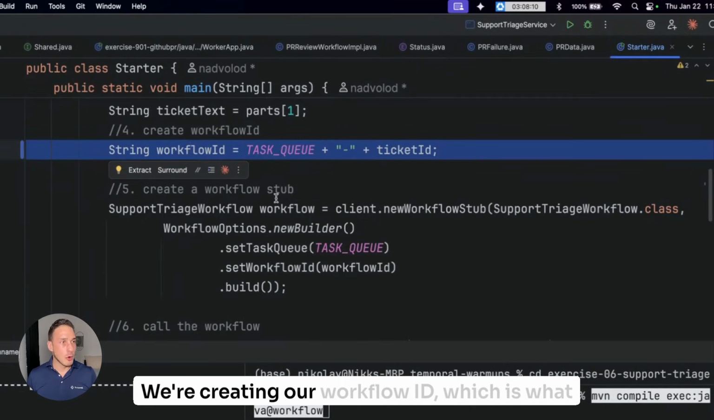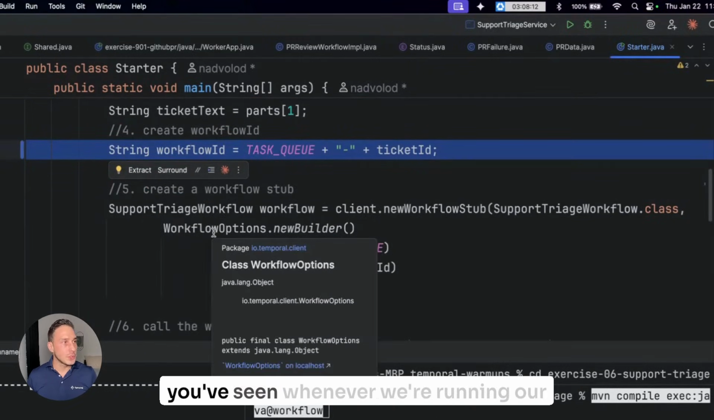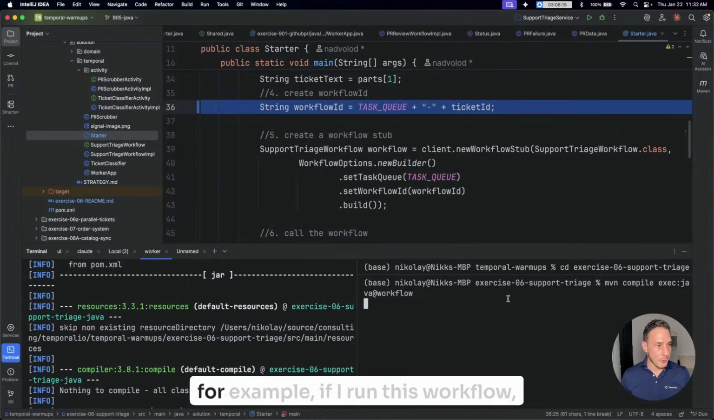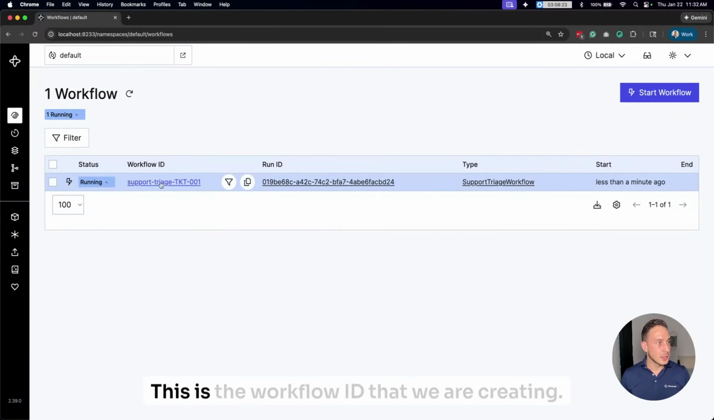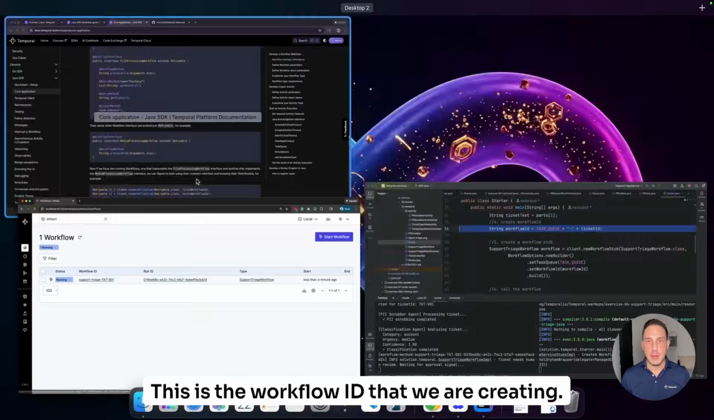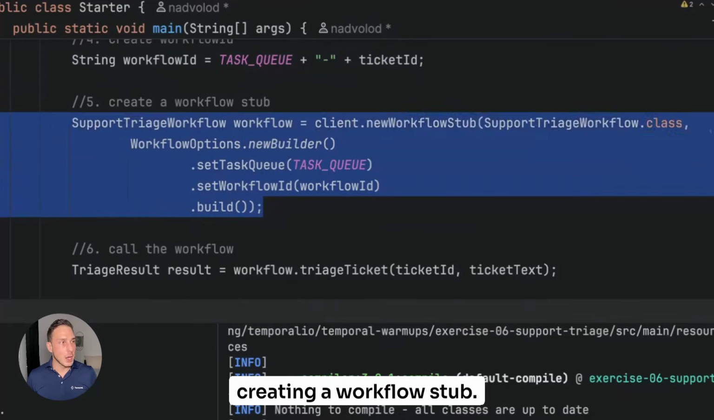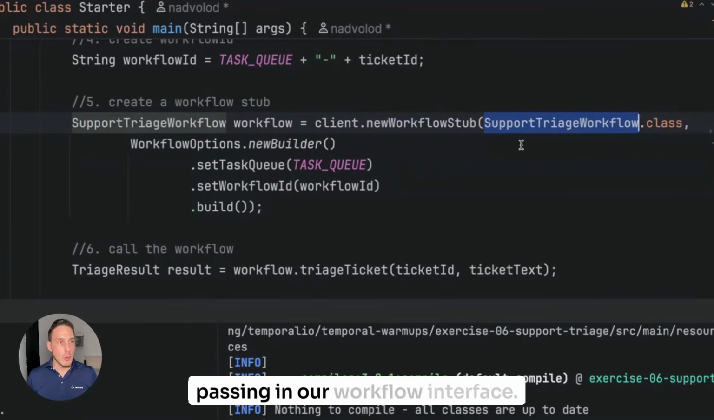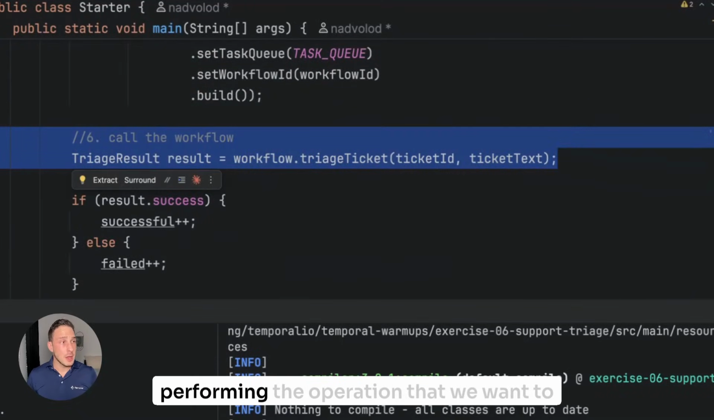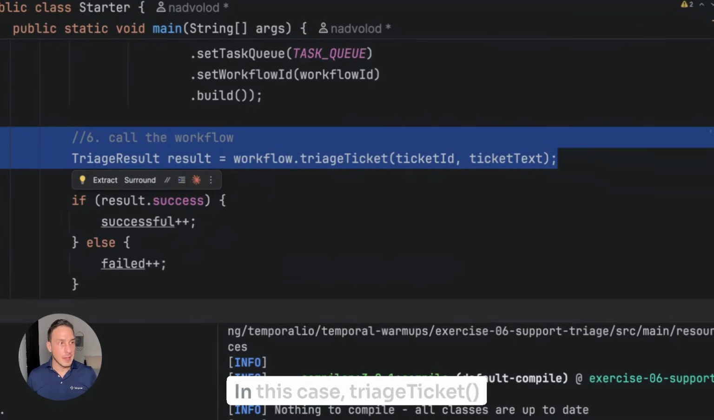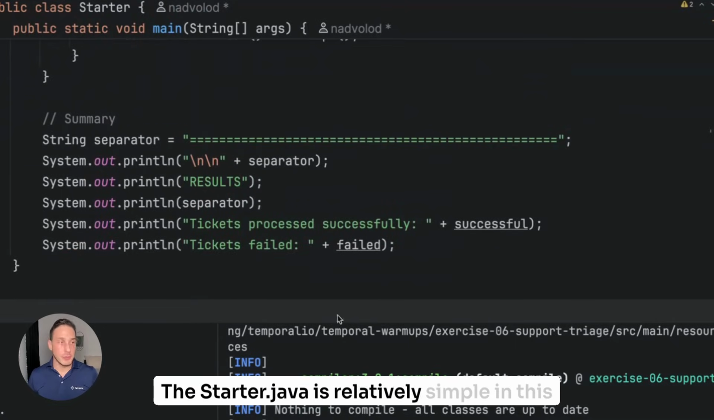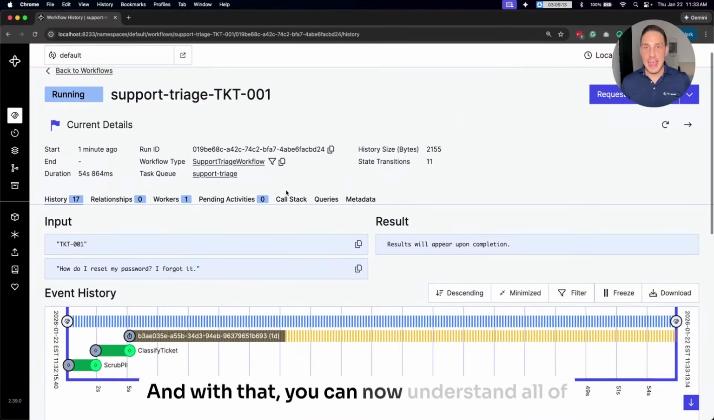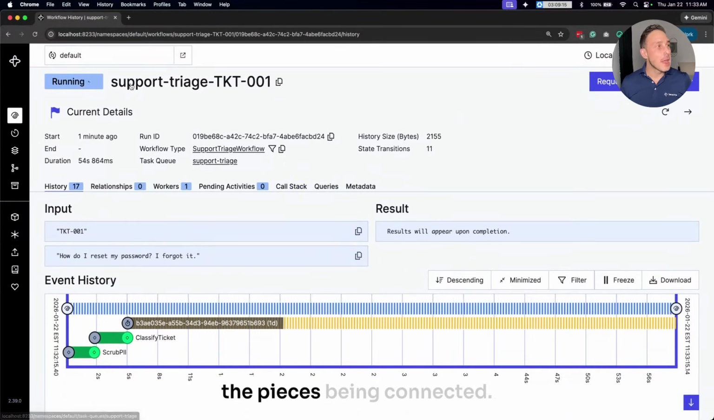We're creating our workflow ID, which is what you've seen whenever we're running our workflow. For example, if I run this workflow and pull that up, refresh. This is the workflow ID. We are creating a workflow stub, passing in our workflow interface, performing the operation that we want to perform, in this case triaging a ticket, and then just doing some logging. The starter is relatively simple in this case. And with that, you can now understand all of the pieces being connected.